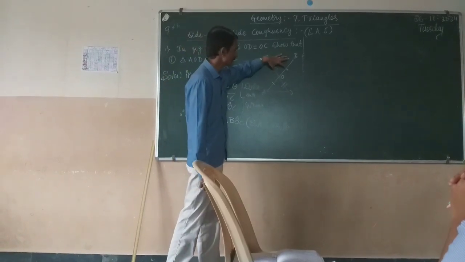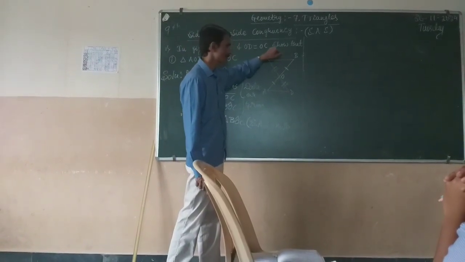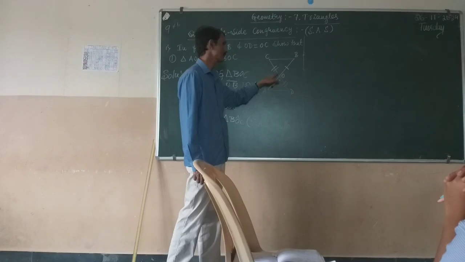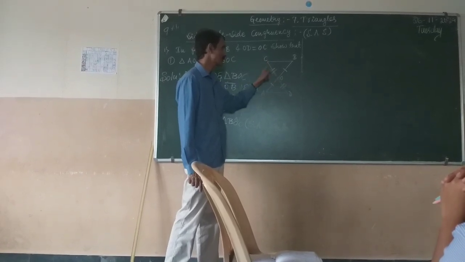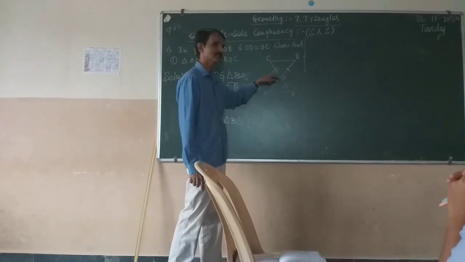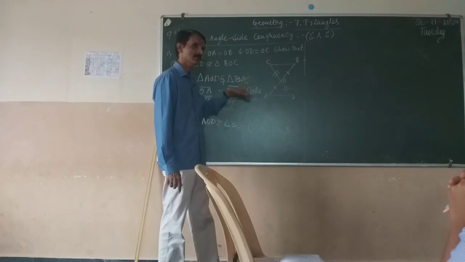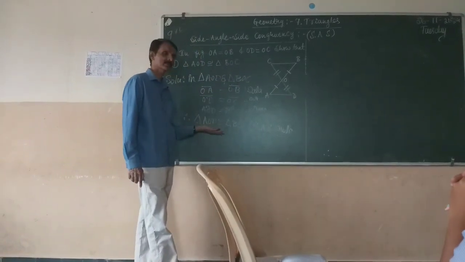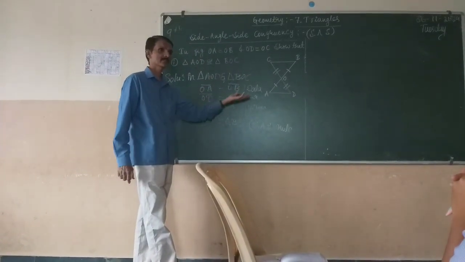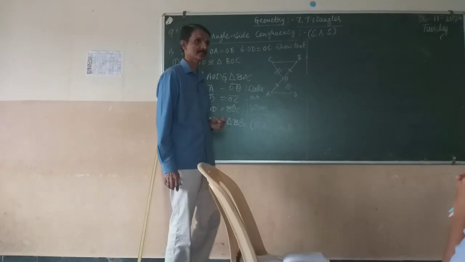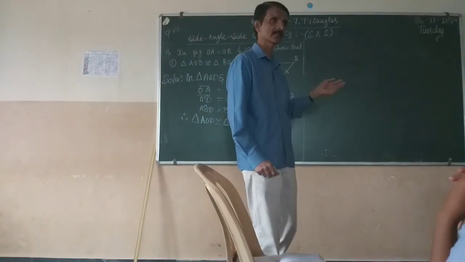Therefore, we have to consider this angle COB or BOC. These two angles are equal, so we can simply prove that. So these two triangles are congruent. Now we will see another problem.